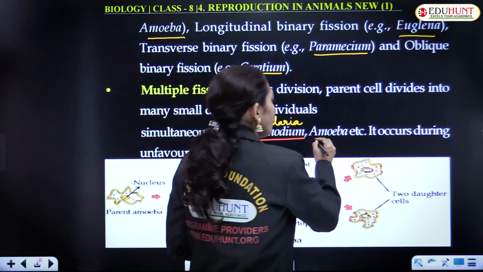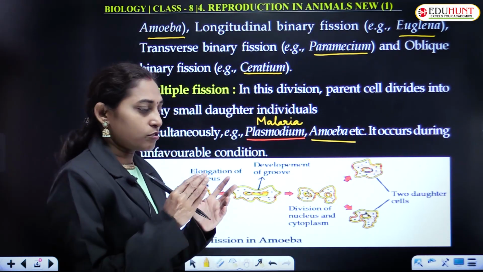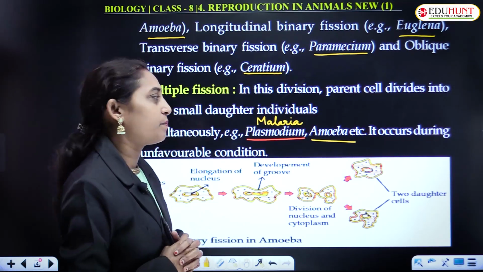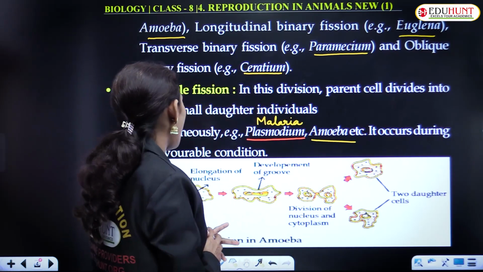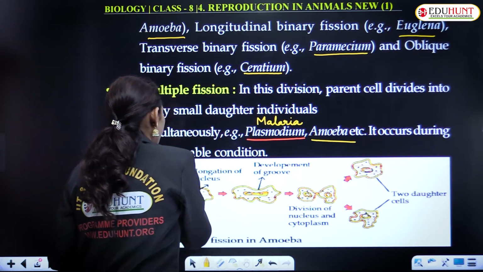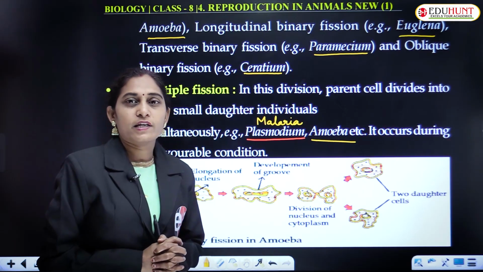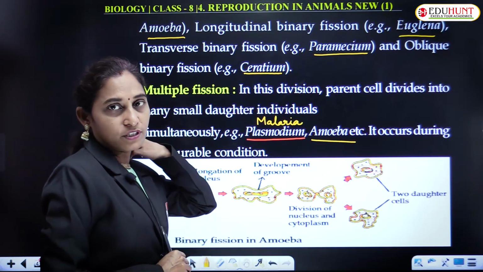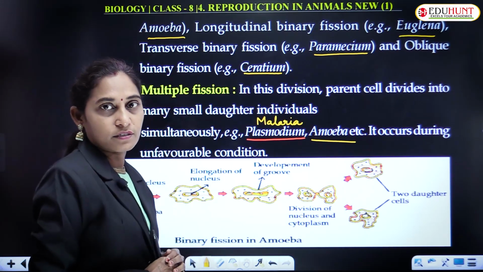Amoeba also, not only through binary fission, sometimes breaks up, divides into several pieces and gives rise to a number of individuals. It occurs during unfavorable conditions. Binary fission usually occurs in favorable conditions, whereas multiple fission occurs when there are unfavorable conditions.